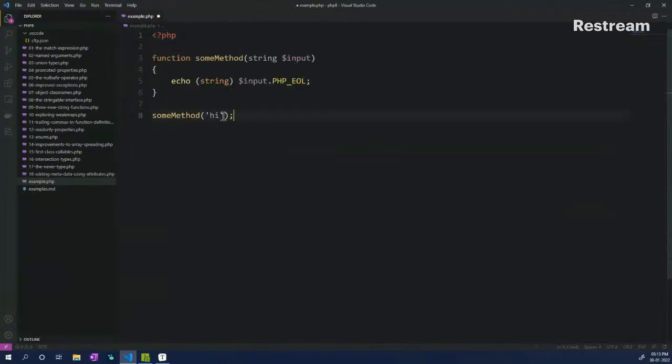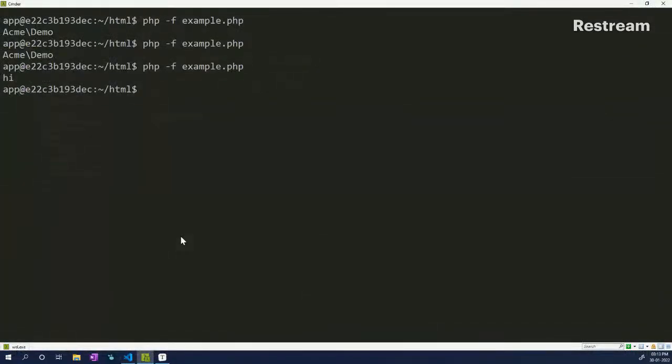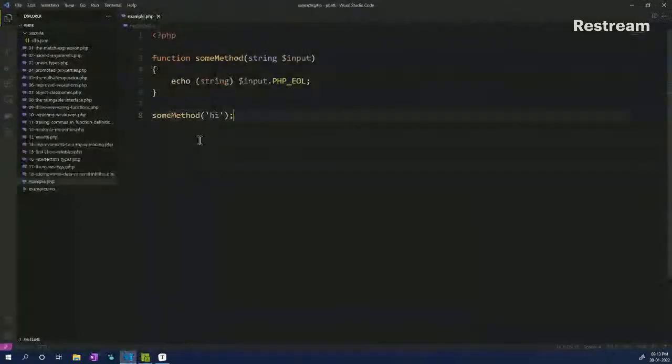So here, let's change this to a method. We have a method named someMethod, and then we have a type hint of string for the argument input, and then we echo out with a typecasting of string for the input, and then we have PHP end of line. Here we call the someMethod, and then we pass in the argument as hi, and let's see what the output is. Of course, everybody knows what the output is, but just for the example's sake, we are running this. So here we have hi in front of it, which is great.